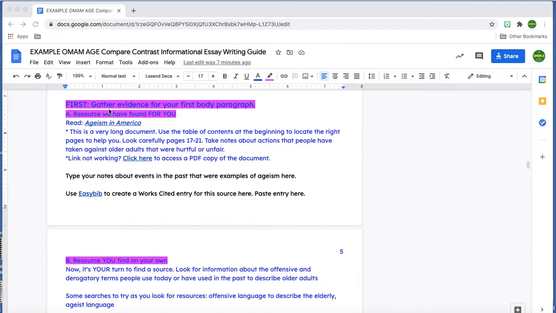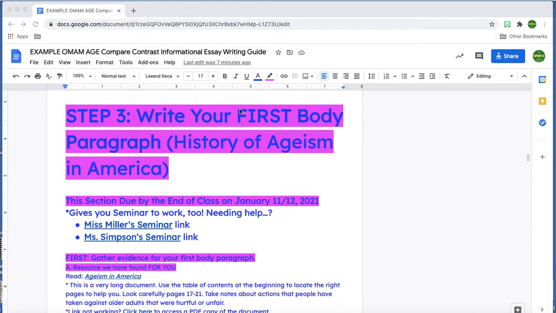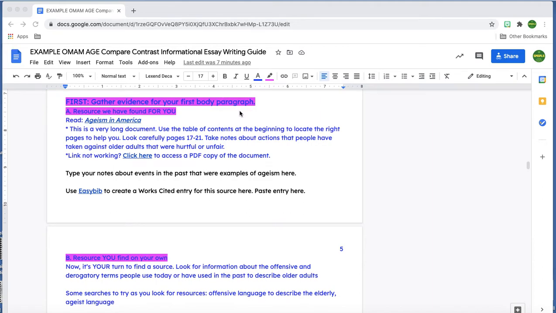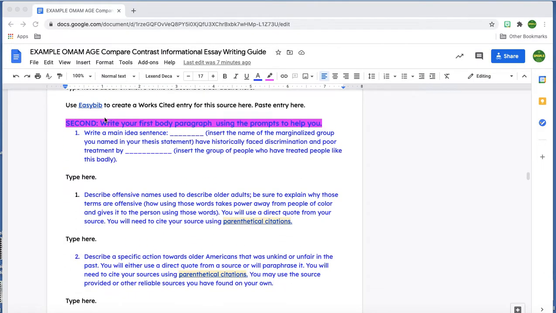It says first, gather evidence for your first body paragraph. And so let's refresh what we're going to gather evidence about. The history of our topic. So the history of how older Americans were discriminated against in the past. So the first thing that we'll do is we're going to give you one resource that we know is good, solid, and reliable over which you can take notes. And so I want to make sure that I know what I'm taking notes about. So before I actually launch into reading this article and taking notes, I am going to go down here to the second step and skim over what I'm going to have to do.